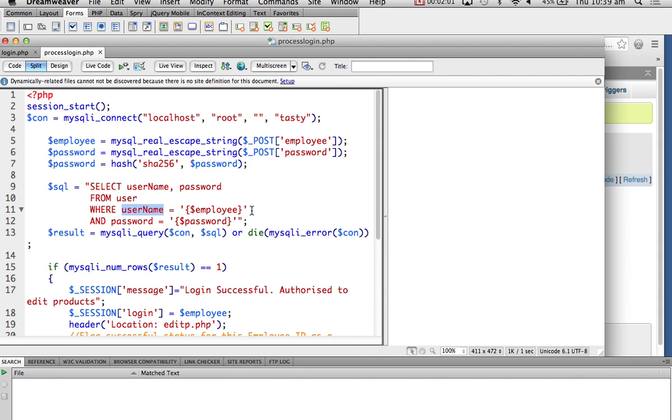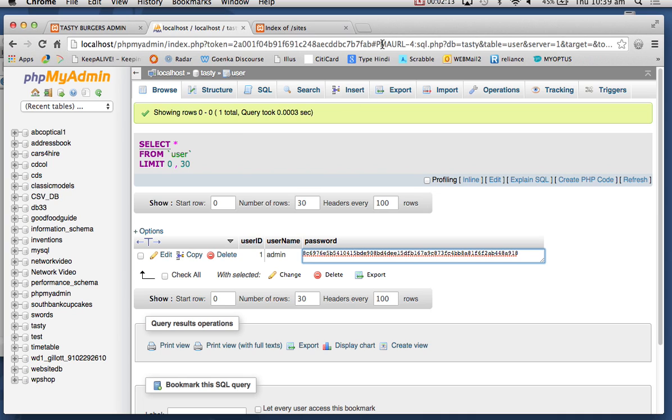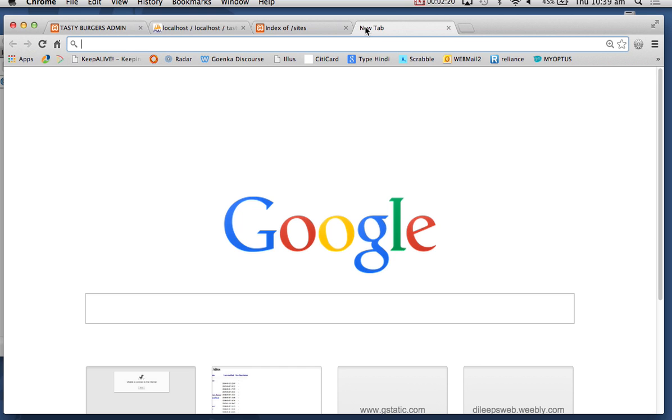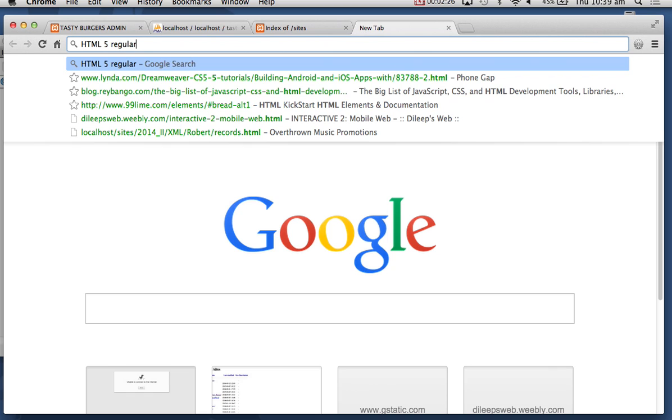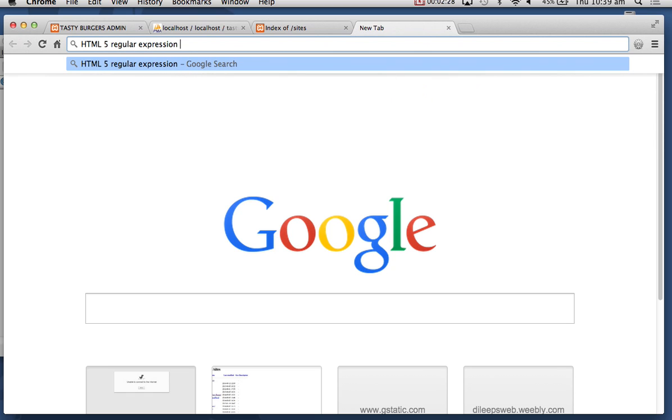When you're making the password, how do you make it so, you know how some websites have it so you have to have a capital and number and stuff? How do you make it so they have to do that? Yes. You can choose a regular expression during registration. I haven't shown you the registration process, but these days it is fairly easy. In HTML5 you can use regular expression patterns.